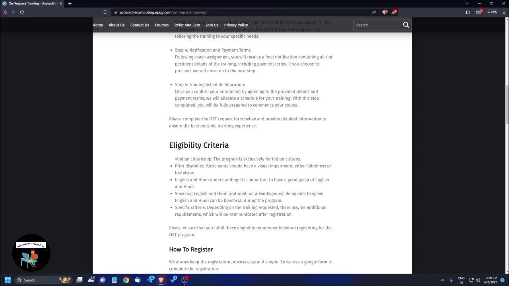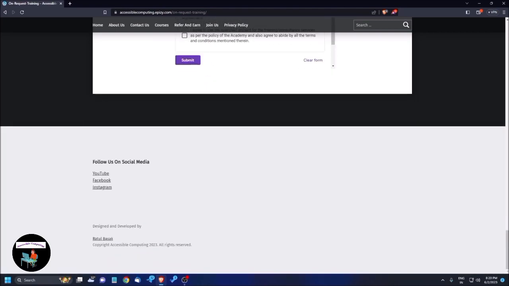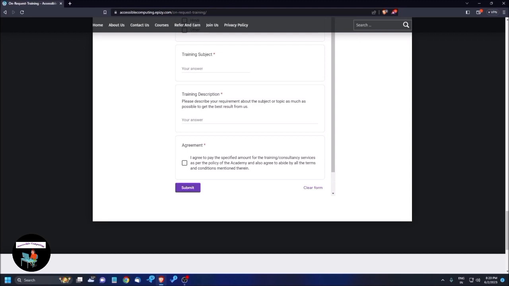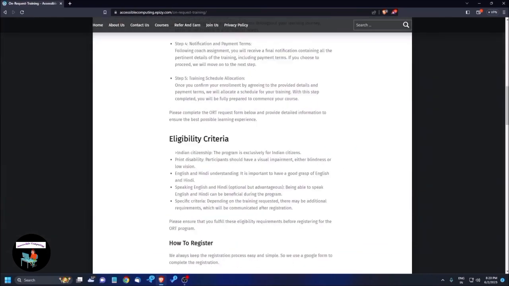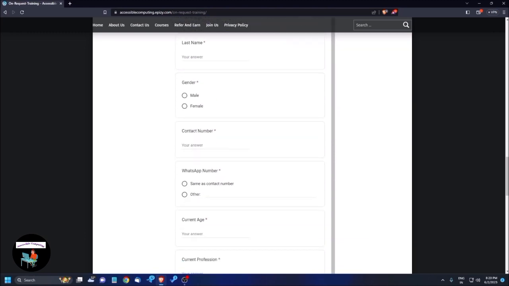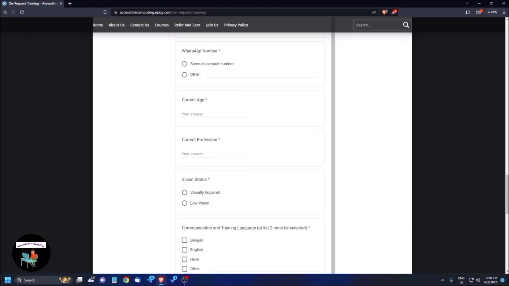How to register? We always keep the registration content here. See, footer, info landmark, here is the link, form. Main landmark, frame, list with 14 items. Agreement star heading level 3, training description star heading level 3. So see, here's the form. If you press E: your email address, edit, required. First you need to give your email address, then first name, required, edit. You need to give your first name, middle name if any, edit, last name, required, edit, contact number, required, WhatsApp number, required, current age, required, current profession, required.